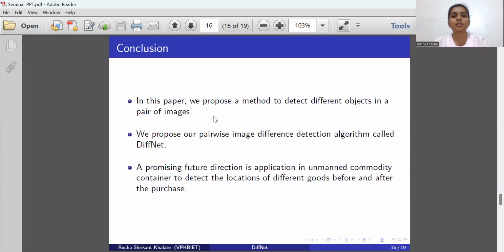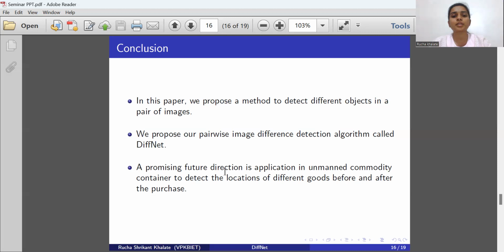Now the conclusion. In this paper, we propose a method to detect the different objects in a pair of images. Based on the experimental results, we are able to detect the different objects very easily, and we can use it in the unmanned retail shop for object detection. We propose our pairwise image difference detection algorithm called DiffNet. In this method, we combine the characteristics of learning similarity measures of Siamese network with the one-stage detection method.